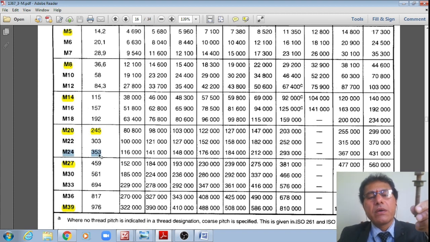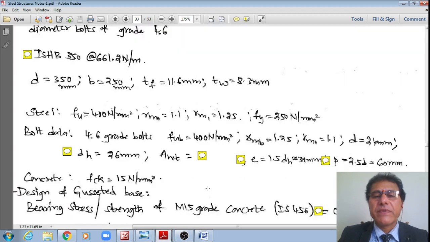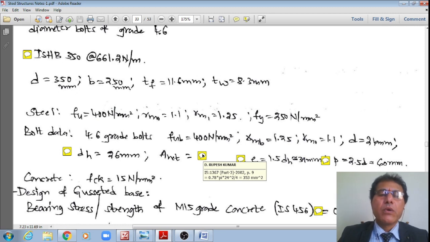For M24, the nominal diameter of the bolt is 24 mm, and the net effective area is equal to 353 mm square. Or even if you don't remember this, you may take it approximately equal to 0.78 multiplied by the gross area, pi by 4 multiplied by 24 square. Both of these give the same result, 353 mm square.